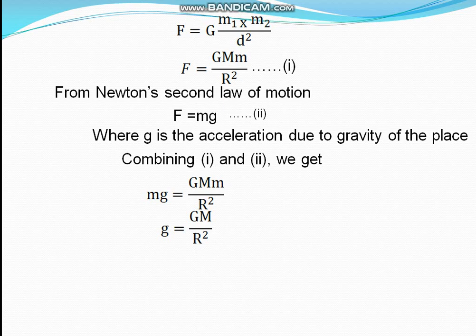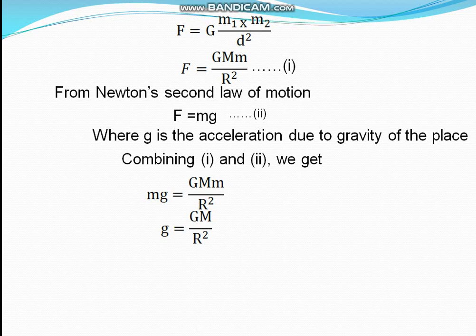Capital M is the mass of the heavenly body, and for a particular heavenly body it won't change, but R may change. For example, for the earth, polar radius and equatorial radius are different, but its mass remains the same.